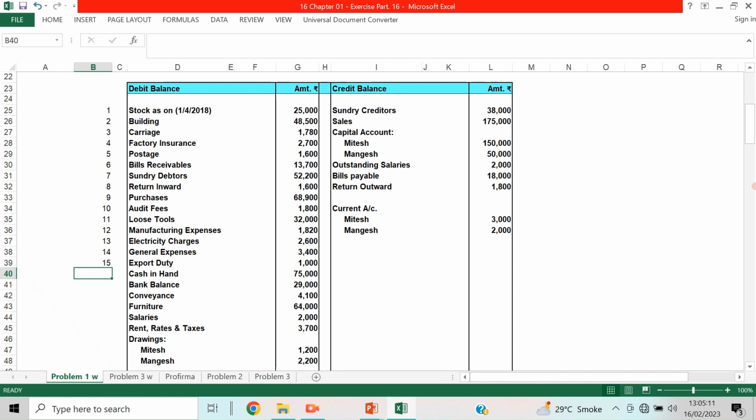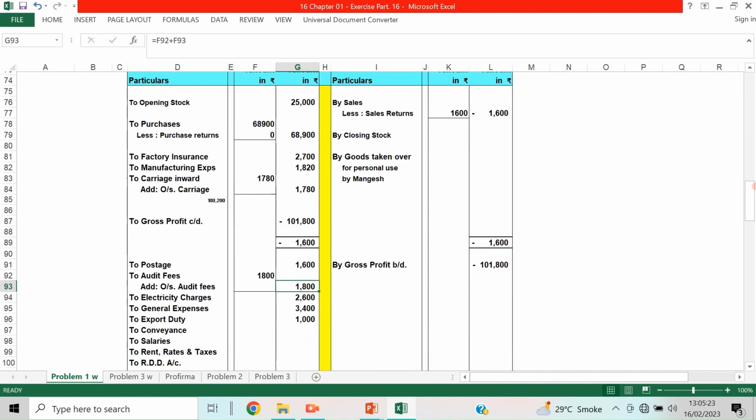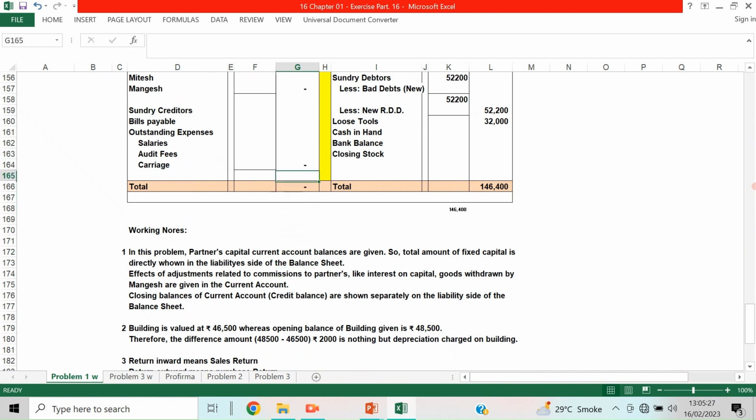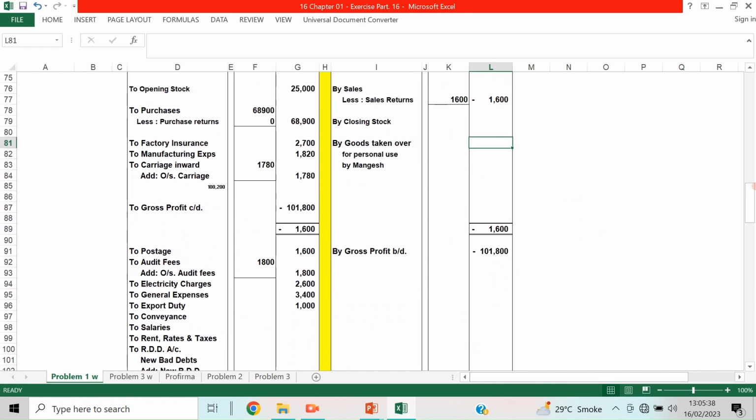Bank balance, that is also a balance sheet item. So cash in hand 75,000 and bank balance 29,000. We'll take it here. Cash in hand 75,000, a balance sheet item. This is bank balance 29,000.